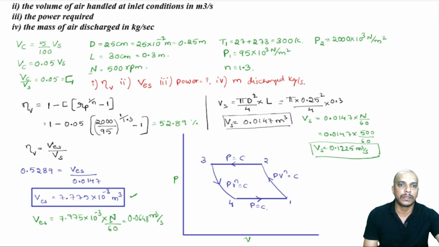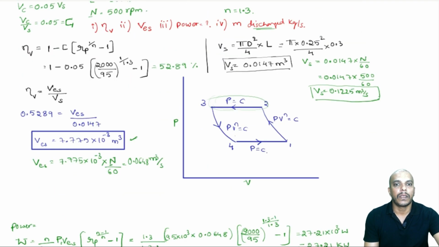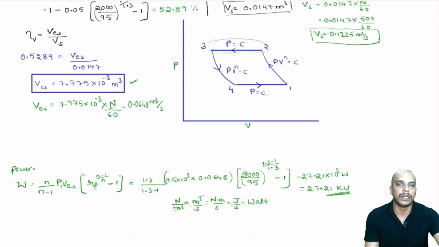Last one is mass discharged in kg per second. Now what do we mean by mass discharged in kg per second? We will have to find out the mass here. The equation we should be using is not VES, we should go for V2 minus V3, so we'll use the equation PV is equal to MRT.